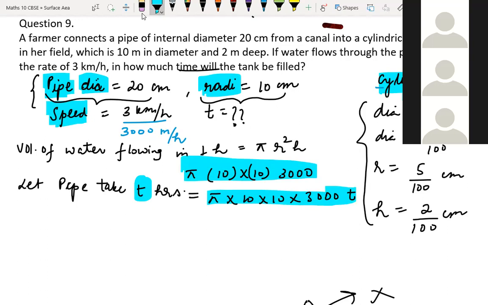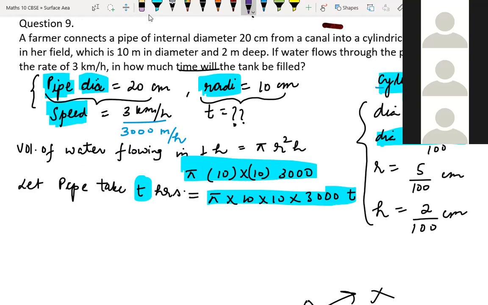And the same volume should be equal to that from this cylindrical tank also. Okay, children, what I'm saying here? The volume should be the same because we are filling this cylindrical tank by this pipe only in T time. So what is the volume of this cylindrical tank? That also you can write separately if you want. What will you write here?